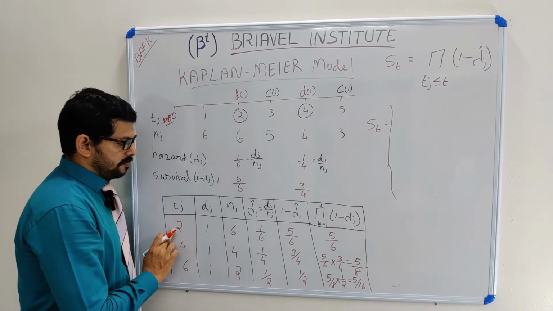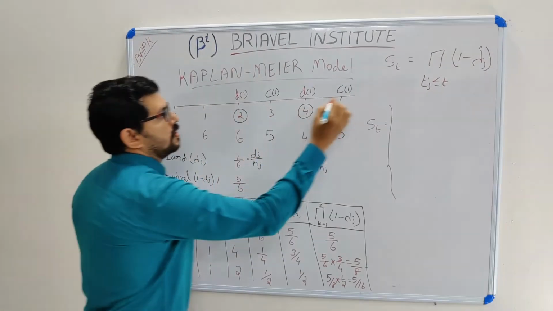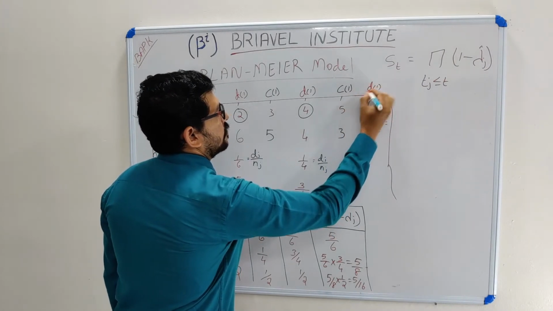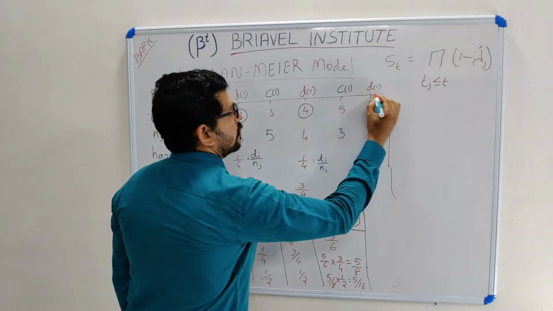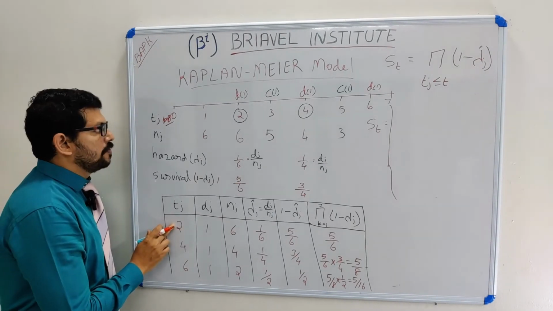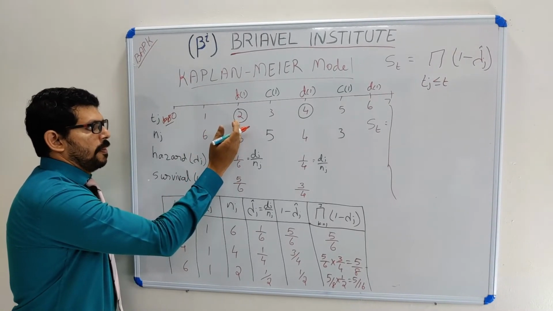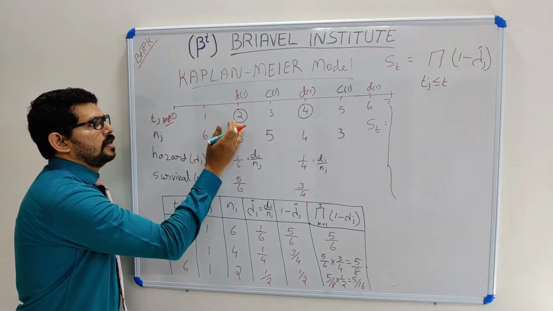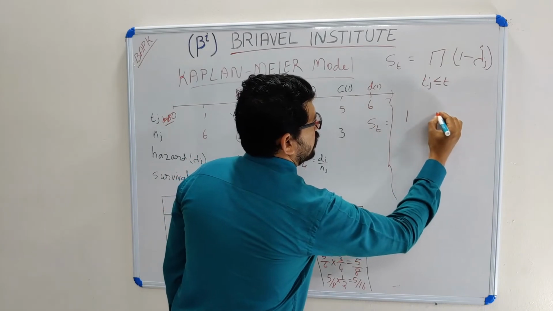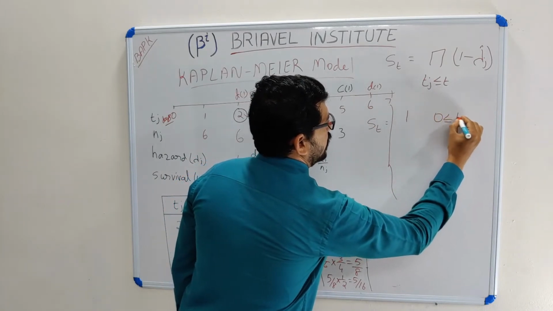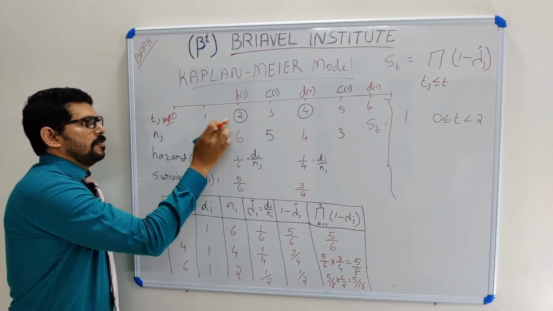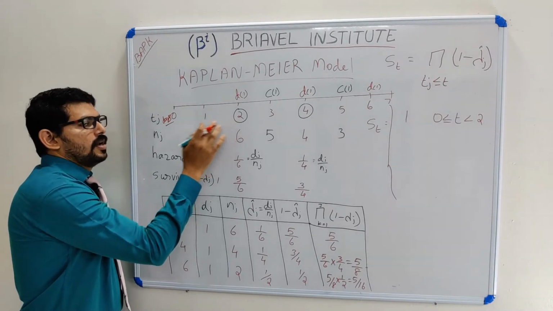Up to time 2, there are 6 alive and one death. So up to time 2, all are alive, my survival probability is 1, for 0 less than or equal to t less than 2, because all are alive.